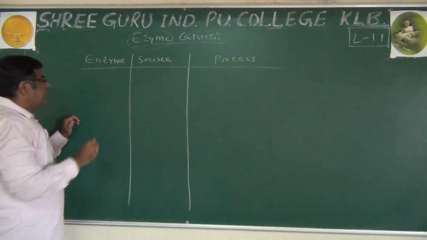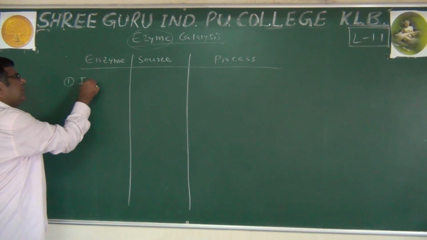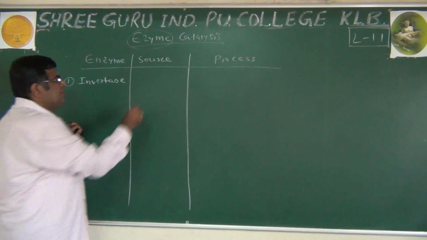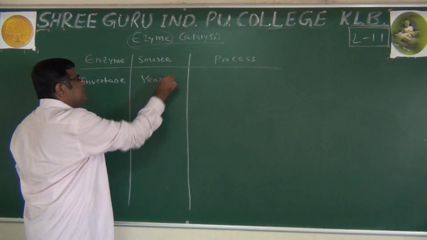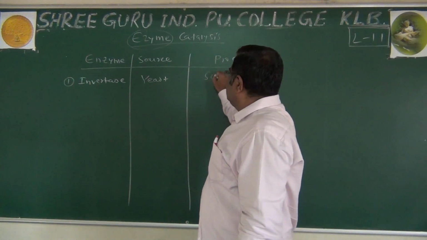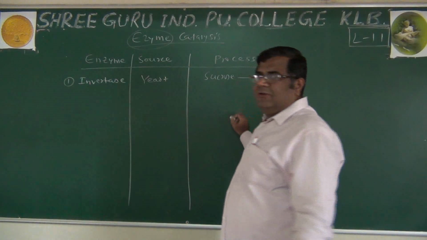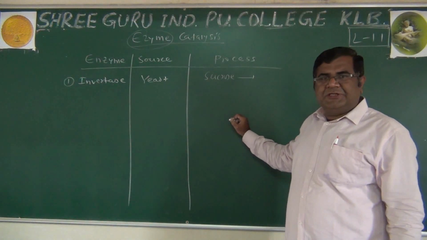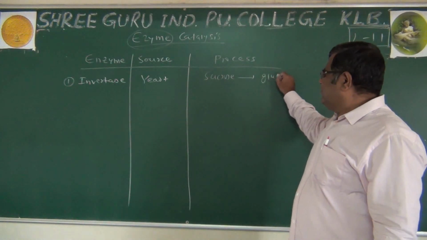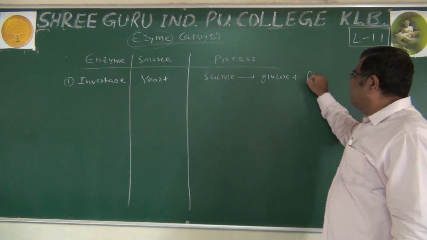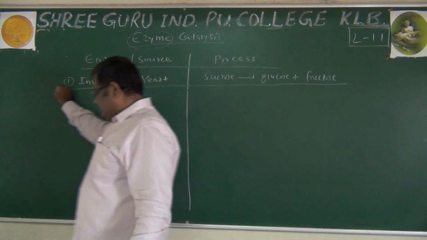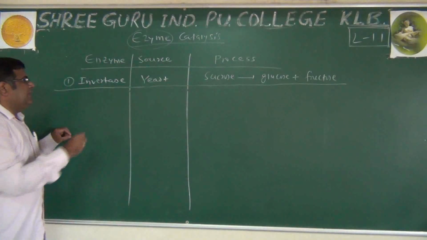In the first case the enzyme is invertase, obtained from yeast, and it is used in the conversion of sucrose, a carbohydrate which when hydrolyzed forms glucose and fructose. This is one example where the enzyme is used as catalyst.